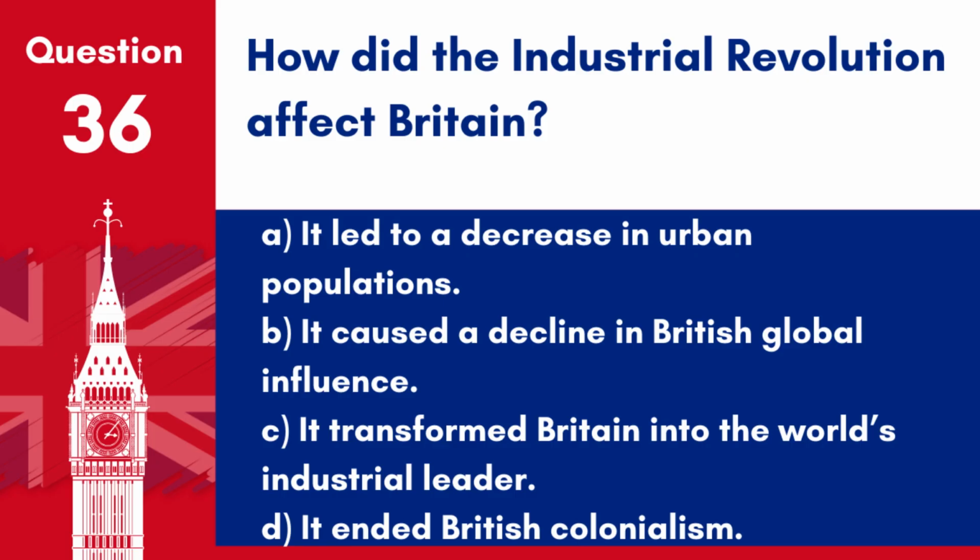Question 36. How did the Industrial Revolution affect Britain? A. It led to a decrease in urban populations. B. It caused a decline in British global influence. C. It transformed Britain into the world's industrial leader. D. It ended British colonialism.